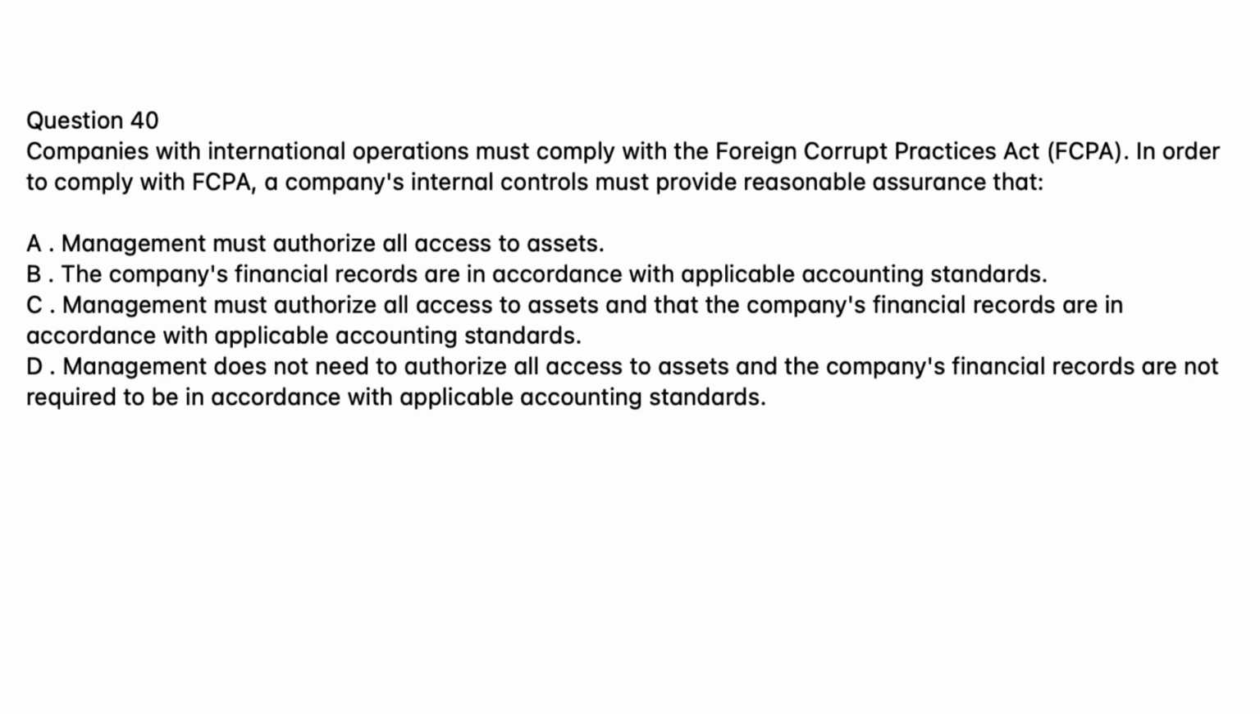Question 40. Companies with international operations must comply with the Foreign Corrupt Practices Act, FCPA. In order to comply with FCPA, a company's internal controls must provide reasonable assurance that A. Management must authorize all access to assets. B. The company's financial records are in accordance with applicable accounting standards. C. Management must authorize all access to assets and that the company's financial records are in accordance with applicable accounting standards. D. Management does not need to authorize all access to assets and the company's financial records are not required to be in accordance with applicable accounting standards.